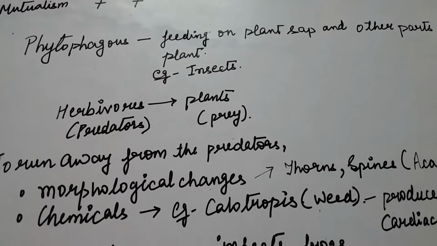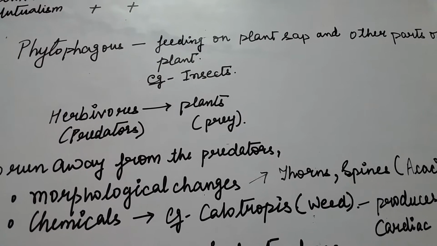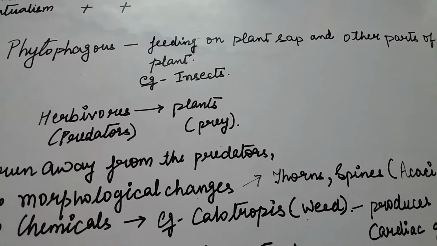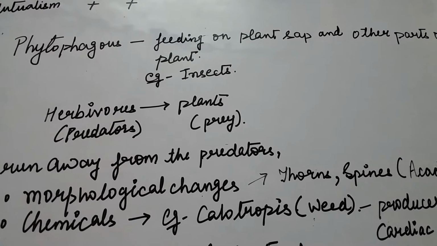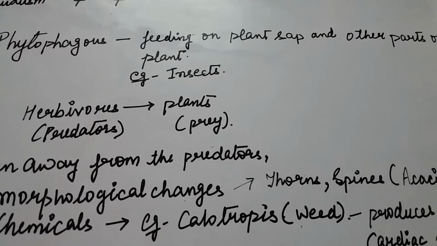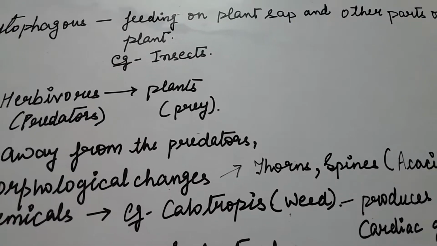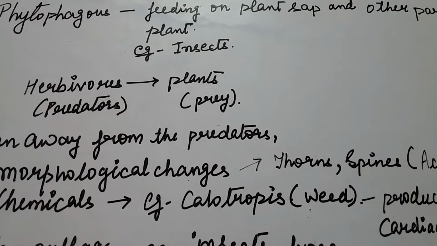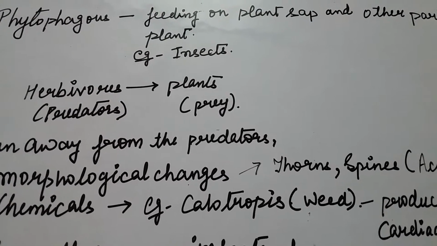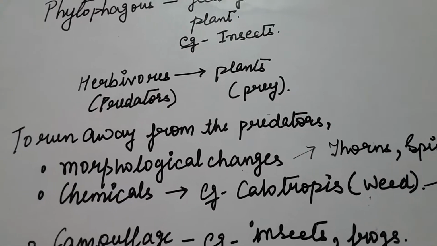Another term in predation is phytophagous. Phytophagous organisms are the organisms that feed on plant sap and other parts of the plants. For example, insects. There are nearly 25% of insects that are phytophagous in nature.